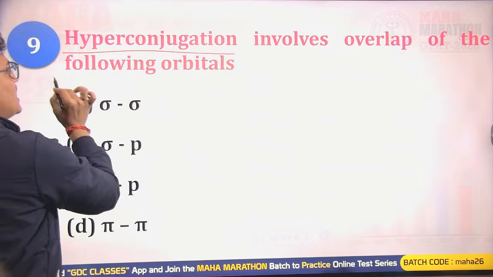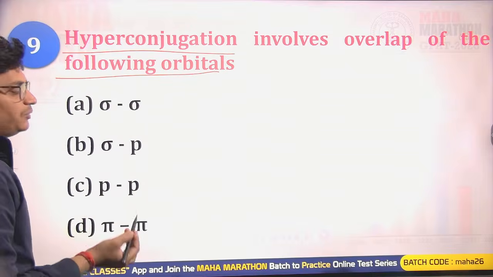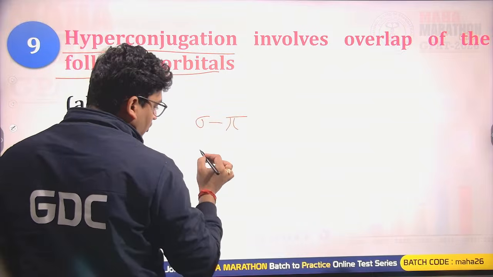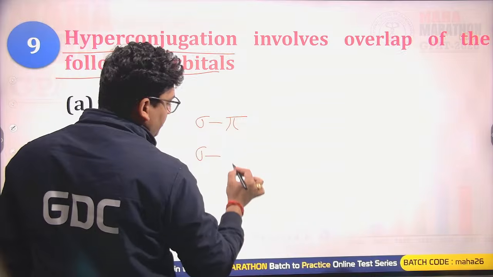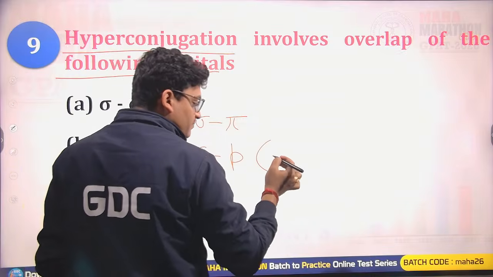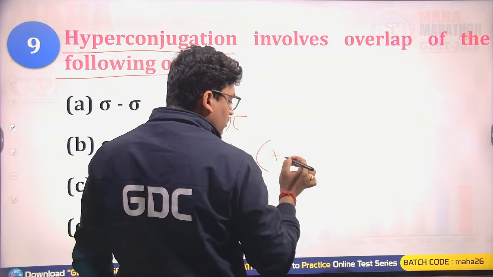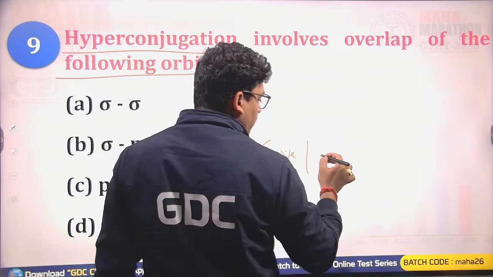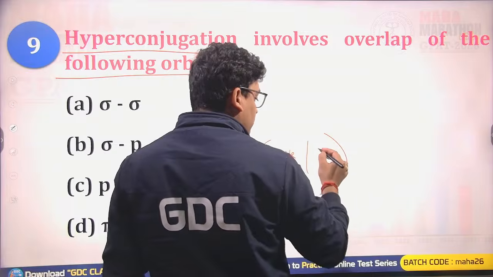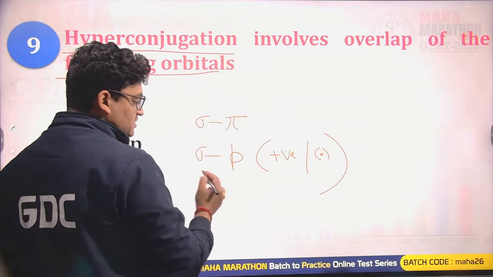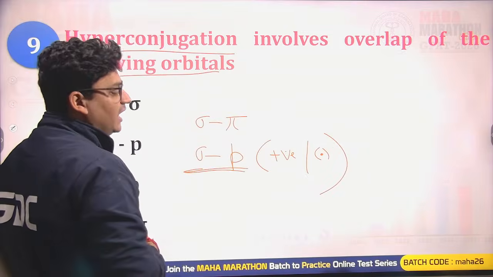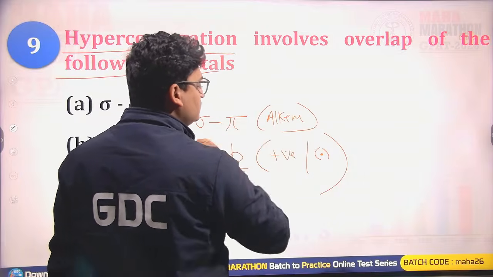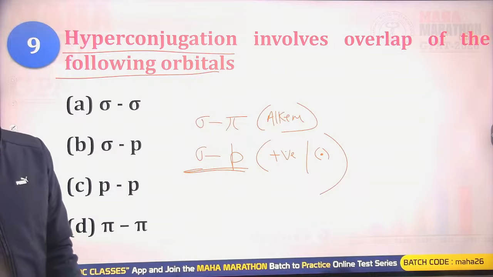Hyperconjugation involves overlap of the following orbitals. In hyperconjugation, we see sigma overlapping with pi orbitals or sigma overlapping with p. For carbocations, the positive charge, or for free radicals, this is seen in sigma and p. And for alkene stability, we see sigma and pi.